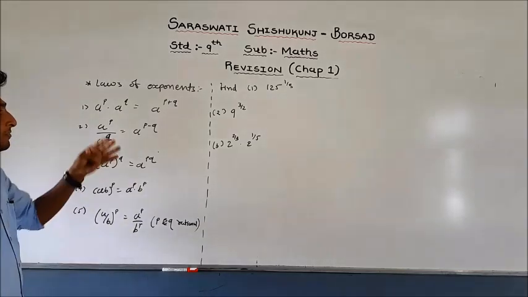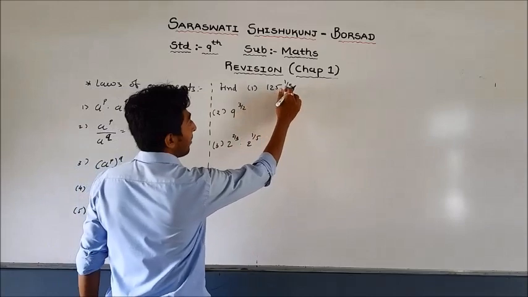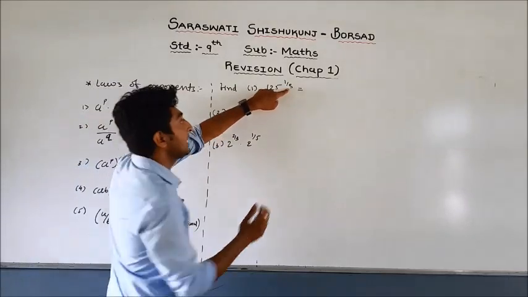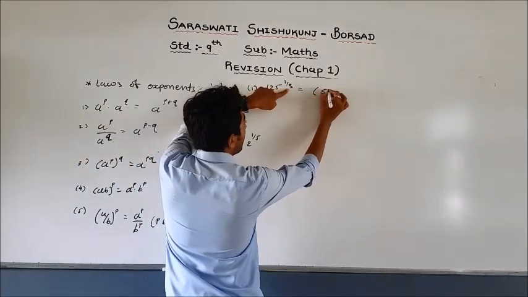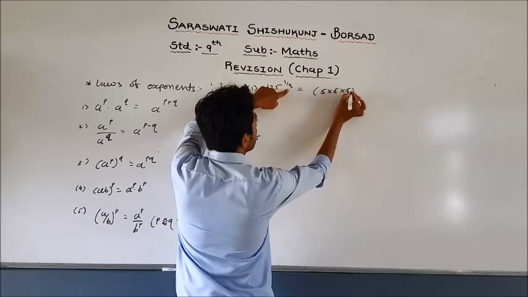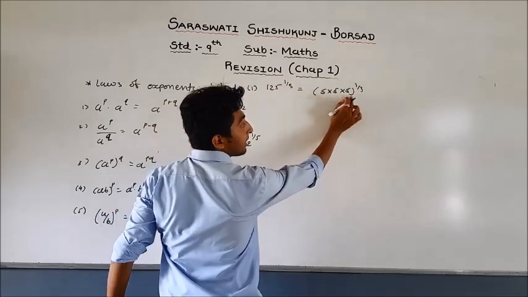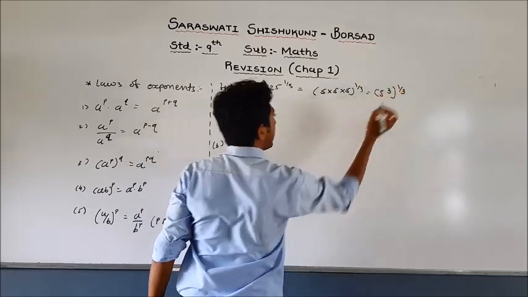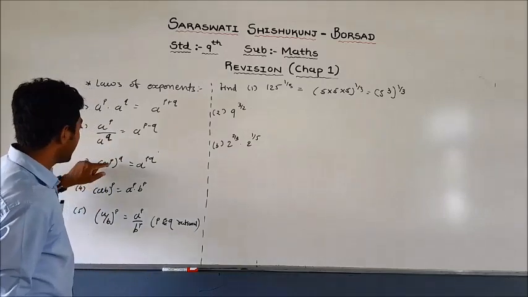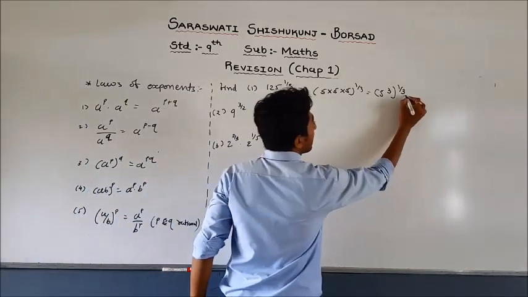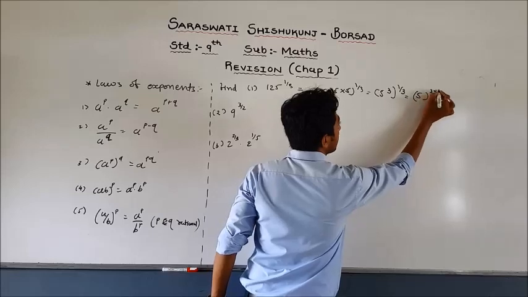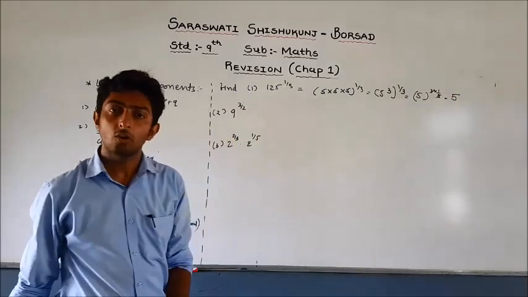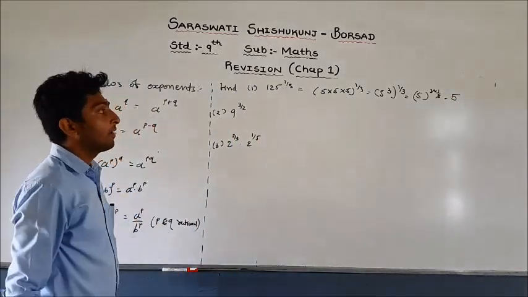By using this law, let us first find 125^(1/3). So I can write (5 × 5 × 5)^(1/3). 5 × 5 is 25, 25 × 5 is 125. That means you can write (5³)^(1/3). Now see the result: (a^p)^q equals a^(pq), so we can write 5^(3 × 1/3). That is, 3 and 3 will be cancelled out. The answer is 5, by using the laws of exponents.